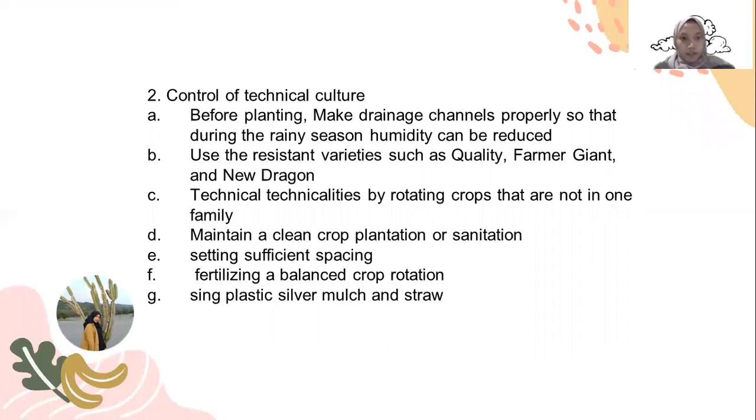Second, control by technical culture. A. Before planting, make drainage channels properly so that during the rainy season, humidity can be reduced. B. Use resistant varieties such as Quality, Farmer Giant, and New Dragon. C. Technical culture by rotating crops that are not in one family. D. Maintain a clean crop plantation, or sanitation. E. Setting sufficient spacing. F. Fertilizing with balanced crop fertilizer. And G. Using plastic silver mulch and straw.